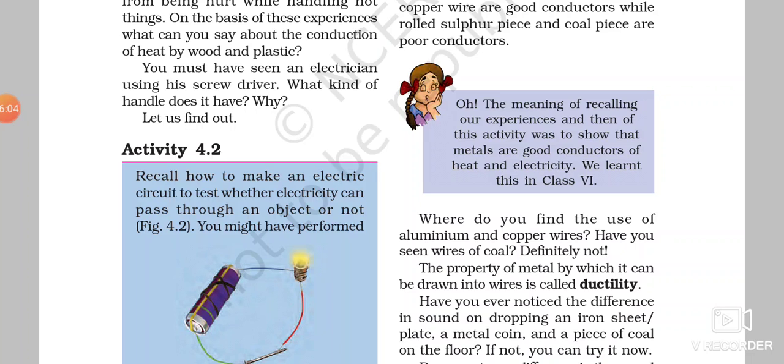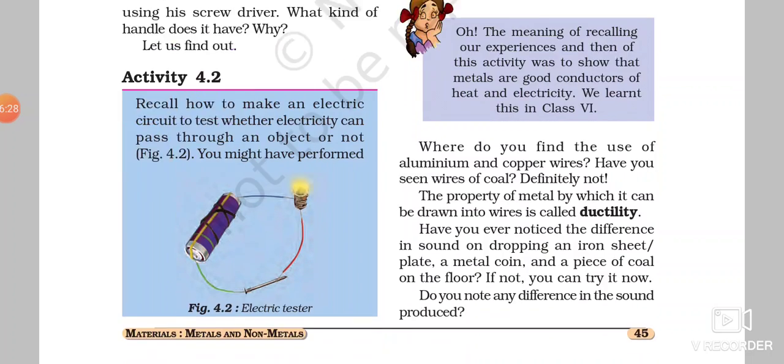Now the fourth property is conduction. Metals are good conductors of heat as well as electricity, right? Electricity and heat both can be transferred through them. So they have this property of conduction of heat as well as electricity.